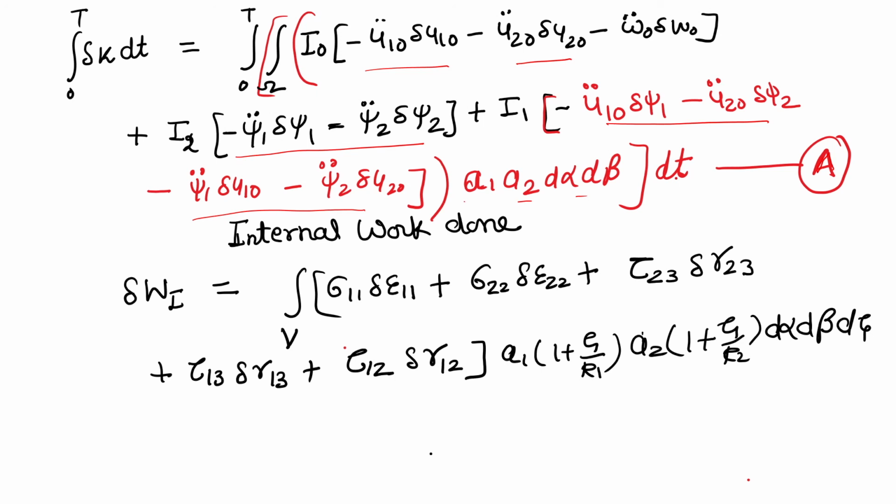So I am going to write that equation A, and then the internal work done, del Wi. What is the internal work done for the case of an elastic body?